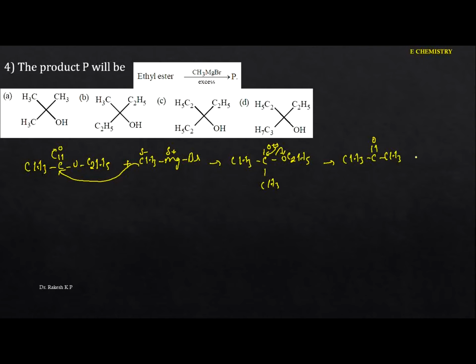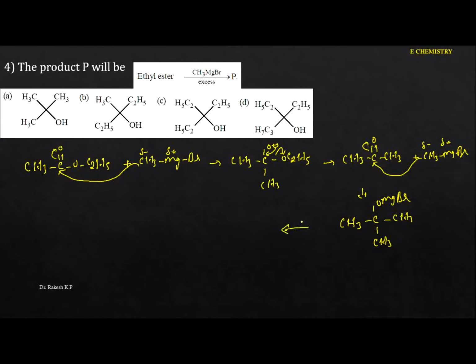Again this particular ketone reacts with methyl magnesium bromide. This is delta plus, this is delta minus. This goes to the carbonyl carbon, and here we got the intermediate, that is CH3, here is the O, that is MgBr, this is the CH3. This is nothing but the alkoxide, the magnesium bromide, the common name here is tertiary butoxy magnesium bromide.